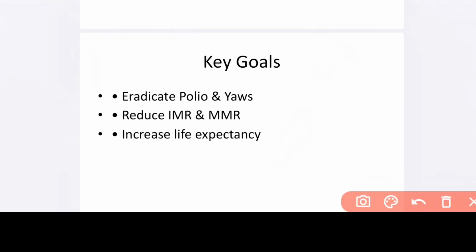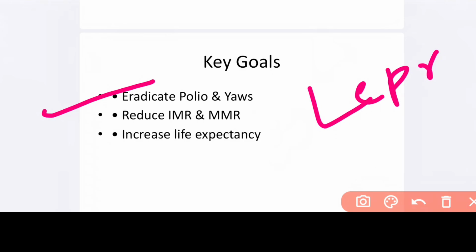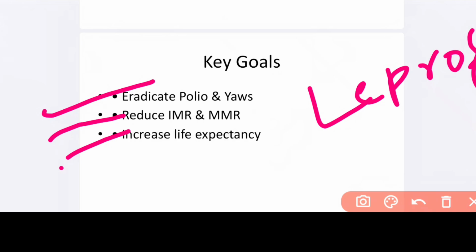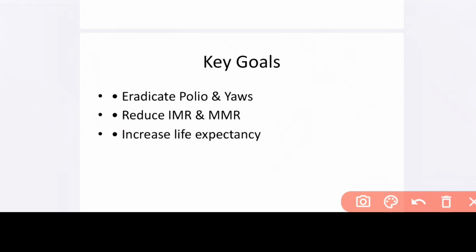Then the key goals. What are the goals of this healthcare policy? The eradication of polio is one of the important goals, that is eradication of polio and leprosy. These were some of the goals of this healthcare policy. Then to reduce the IMR and the MMR. IMR means infant mortality rate, and MMR means maternal mortality rate. And to increase the life expectancy, because of the disease condition the life expectancy was reduced, so to improve that life expectancy, this policy was introduced.